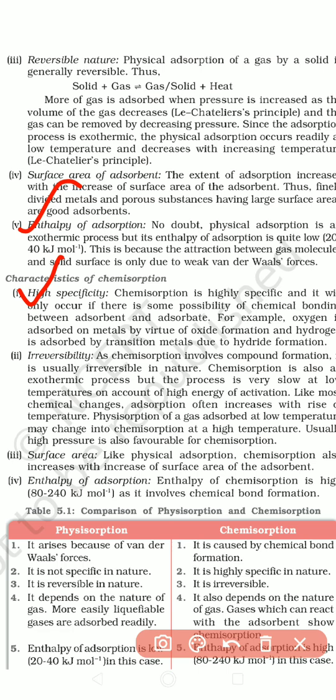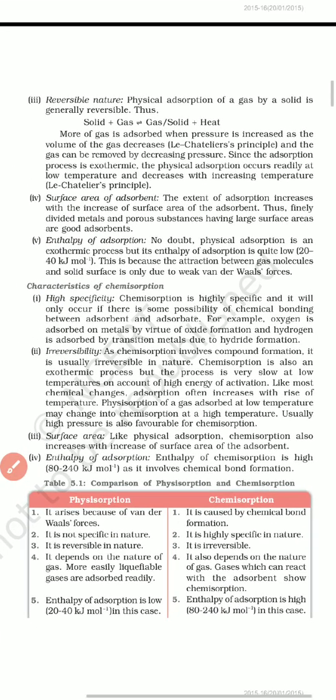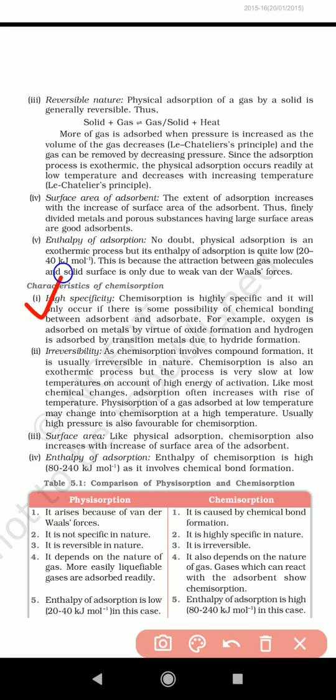So chemisorption is highly specific. High specificity means chemisorption is highly specific in nature, and it will only occur if there is some possibility of chemical bonding between the adsorbent and adsorbate.